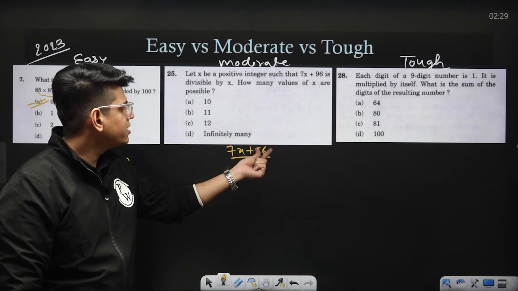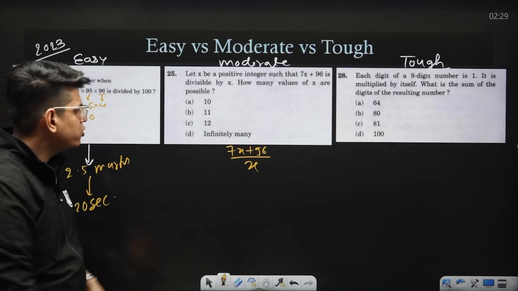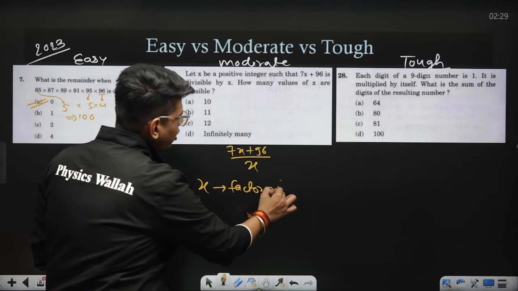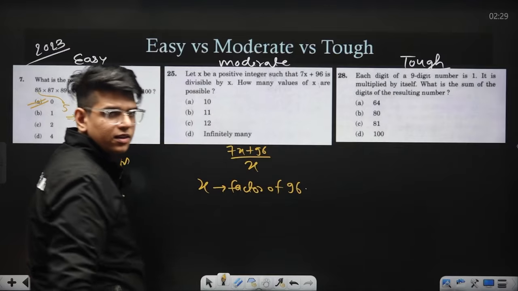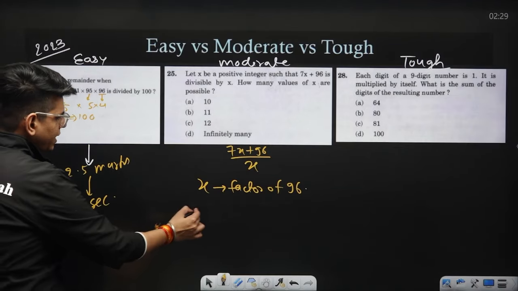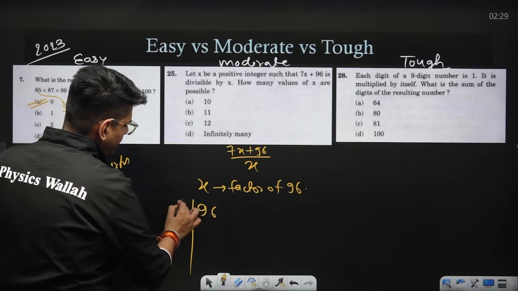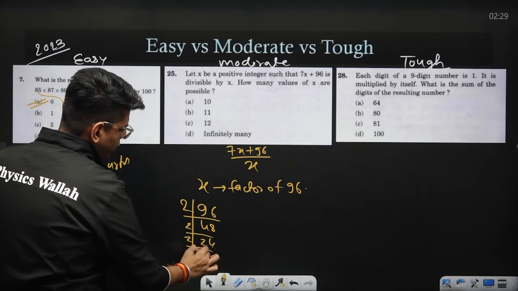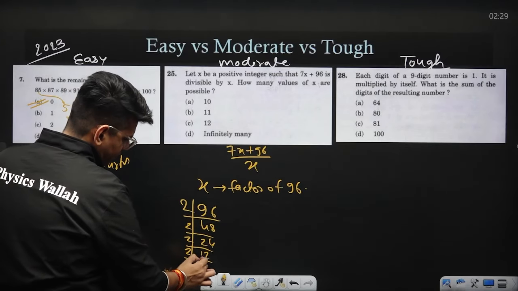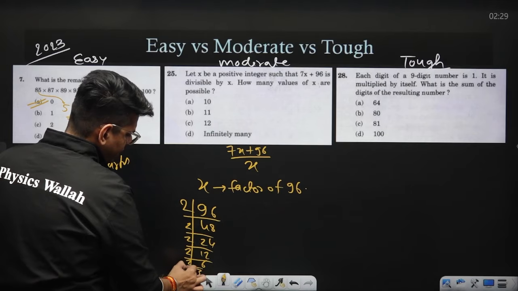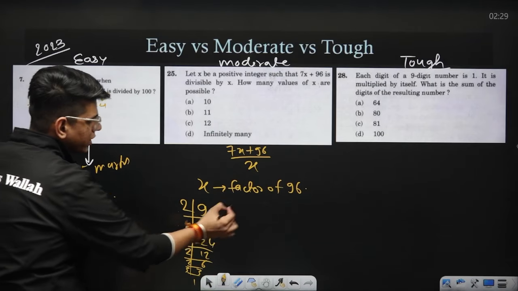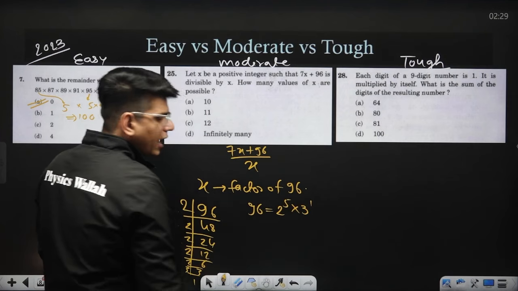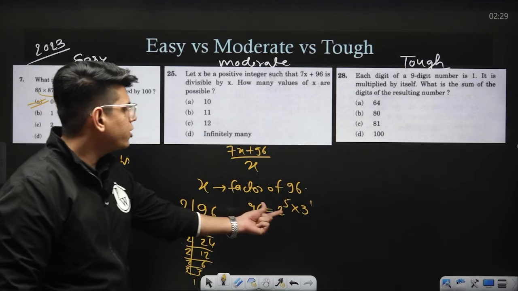Now for 96 to be divisible by x, x has to be a factor of 96, right? Now 96 can be written as, if you take the prime factorization, 2 to the power 5 into 3 to the power 1. And we know there is a formula for total number of factors.